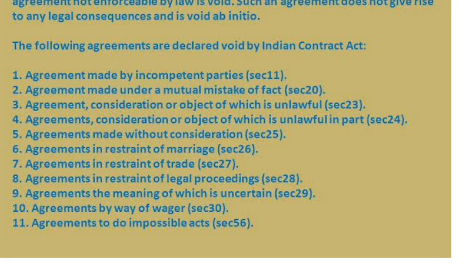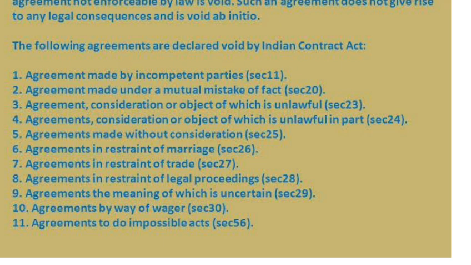First one is if you are making an agreement with incompetent parties according to Section 11, if you are making an agreement with a minor, a person of unsound mind, or a person disqualified by law, that agreement is a void agreement. Second, if parties are making an agreement which is based on mutual mistake of fact, that is also a void agreement. The agreement in which the object or the consideration is unlawful, whether the whole object or the whole consideration is unlawful or in part also.